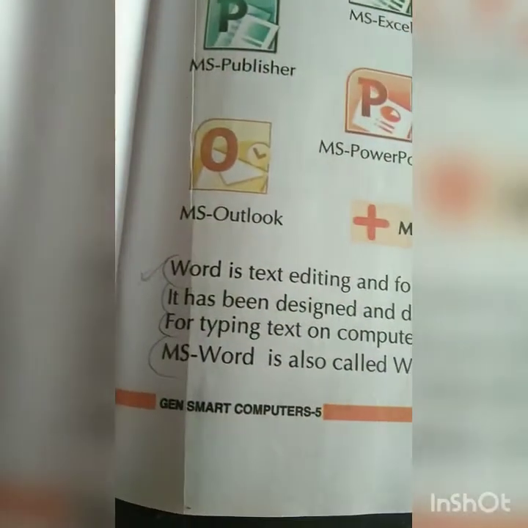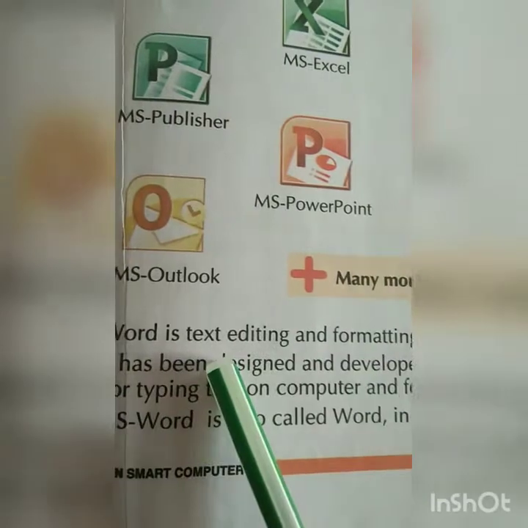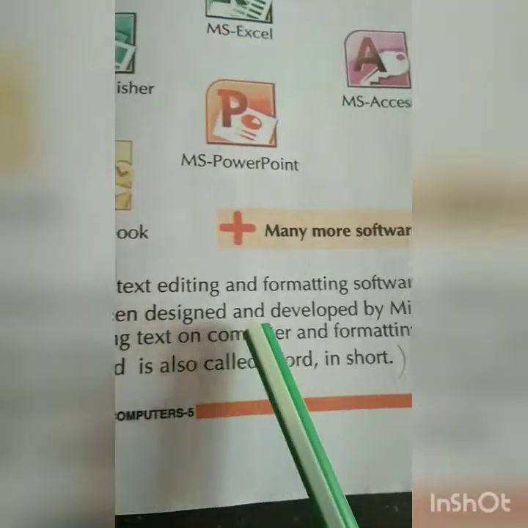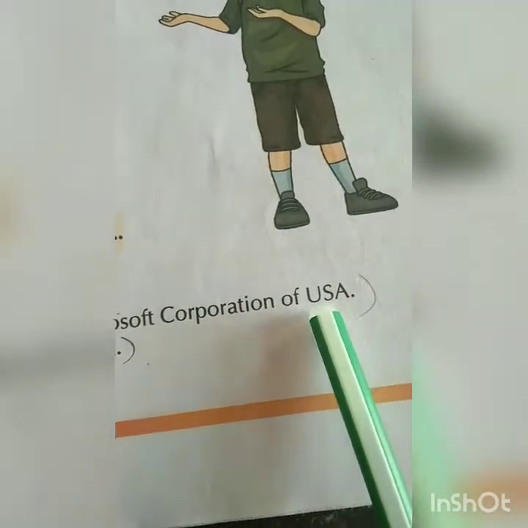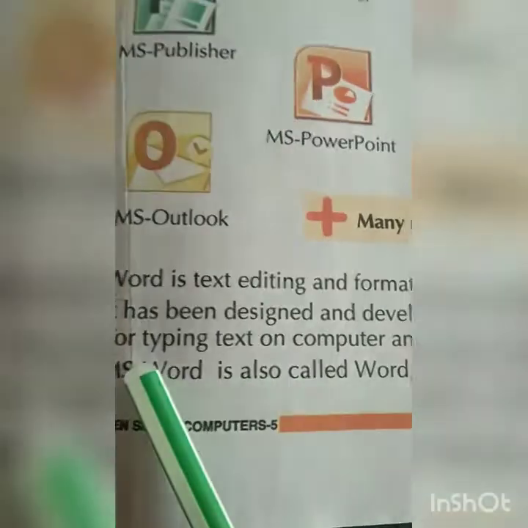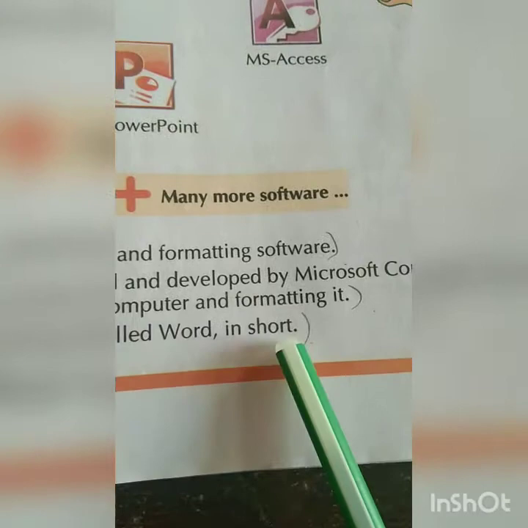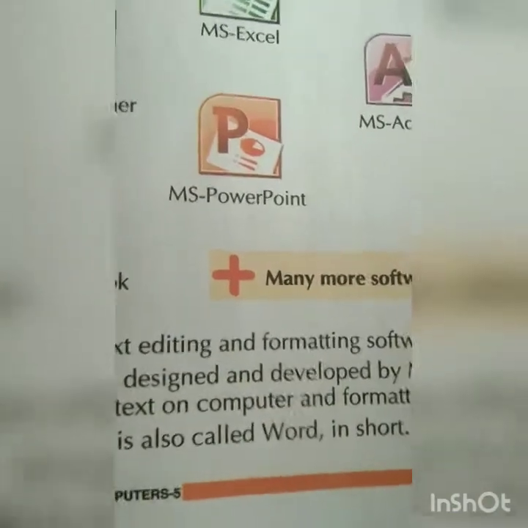Here we will learn more about what Word is and what you can do in MS Word. Word is text editing and formatting software. It has been designed and developed by Microsoft Corporation of USA, that is the United States of America, for typing text on computer and formatting it. MS Word is also called Word in short. So I think now it is clear what MS Word is and what you can do in this software. Okay, so now we continue on the next page.